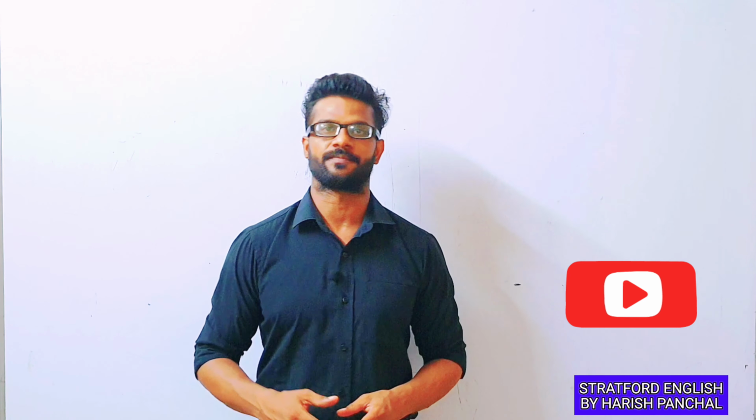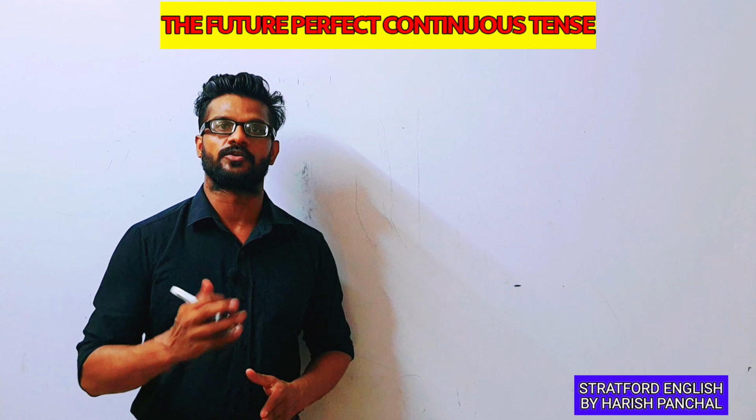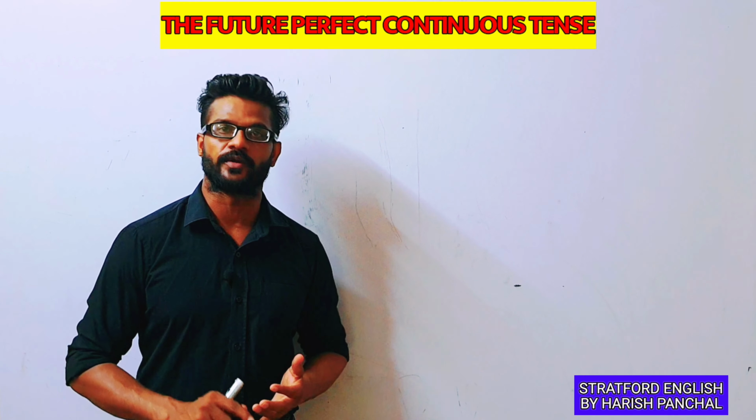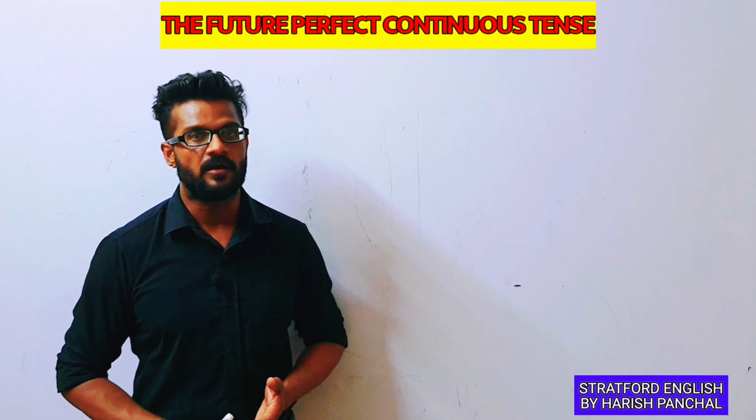And today we will do our next tense, and that is the future perfect continuous tense. And let's see how many situations are used in this tense and which type of forms are used in this tense. So without wasting time, let's start our video. Okay students, so the future perfect continuous tense is used in two situations. The first situation is duration before something in the future, and second situation is cause of something in the future.